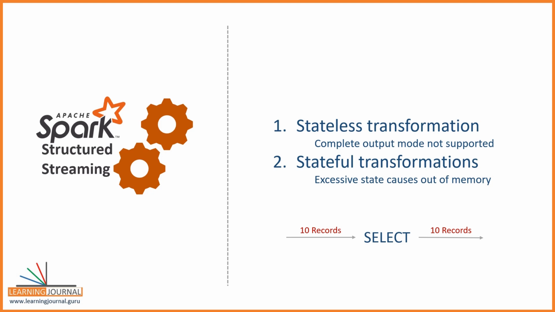Therefore, remembering the outcome of the stateless queries are not efficient. Hence, Spark does not remember the previous outcomes and it does not maintain the state for such transformations. So, Spark cannot give complete output for every micro batch.